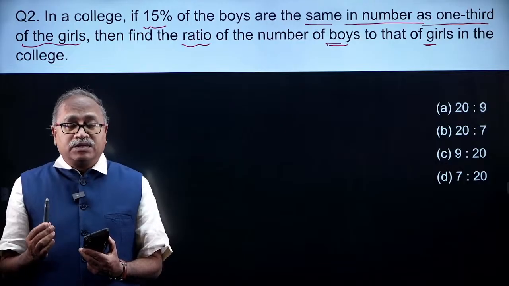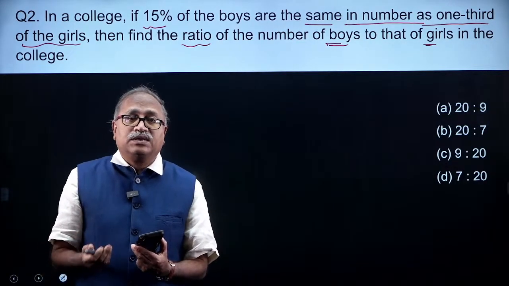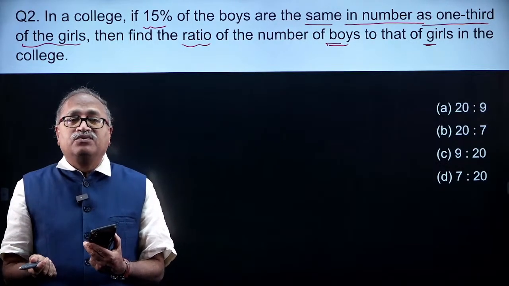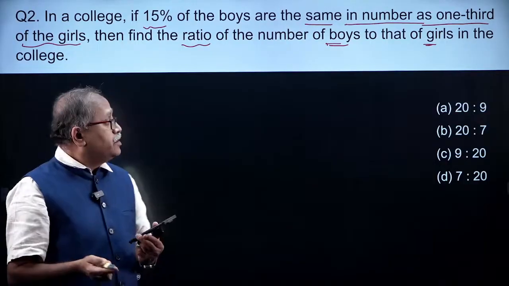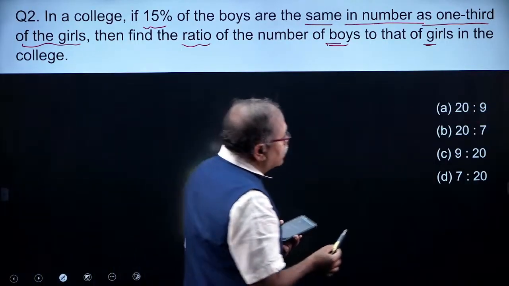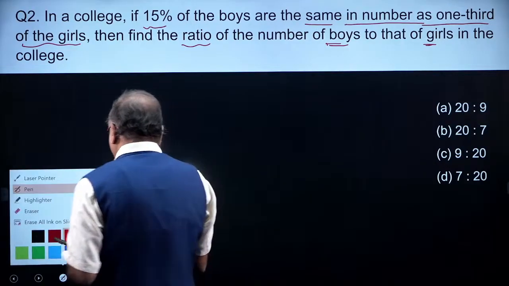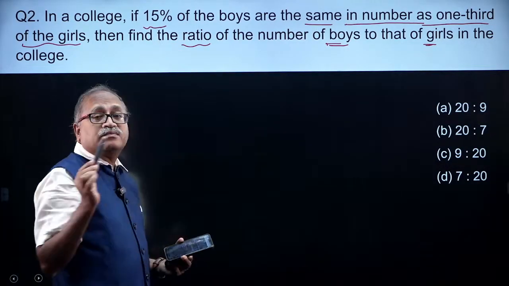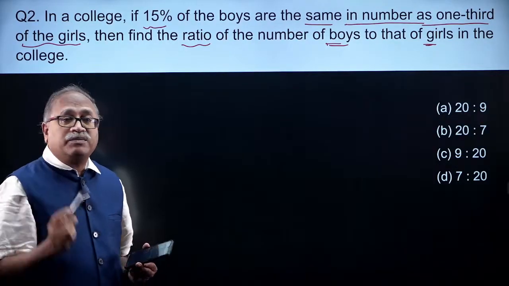These are very easy questions and I will give you a very easy solution. Look at this, Aman has already said 20 is to 9. So if the answer is 20 is to 9, that means Aman is saying the option choice is A. What he knows is the 15% fraction, that is 15 by 100, which is 3 by 20.